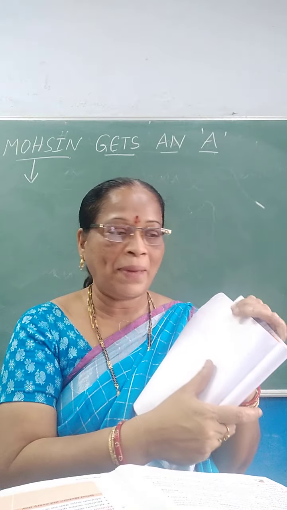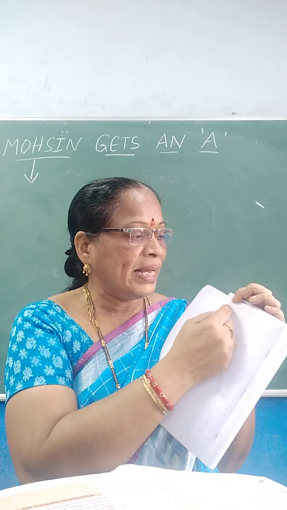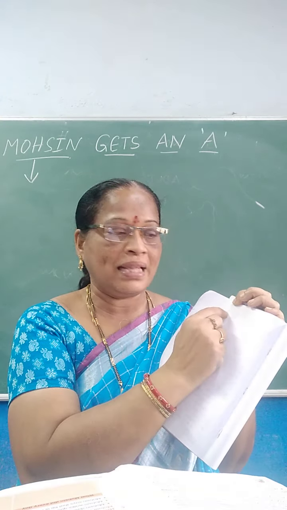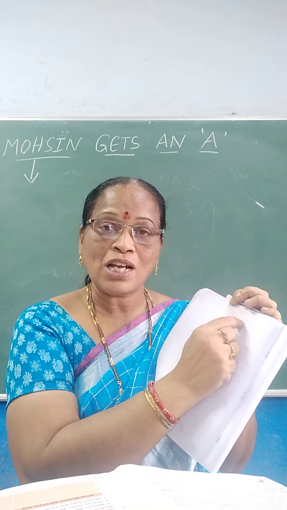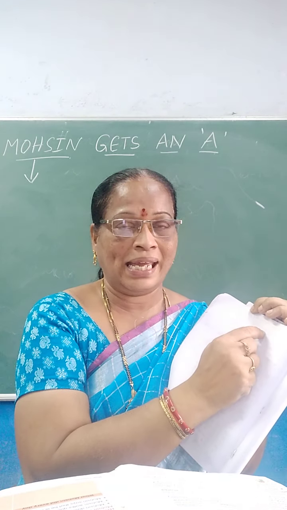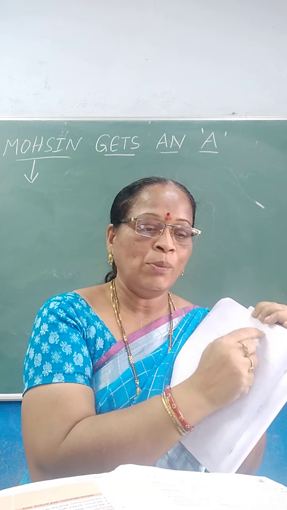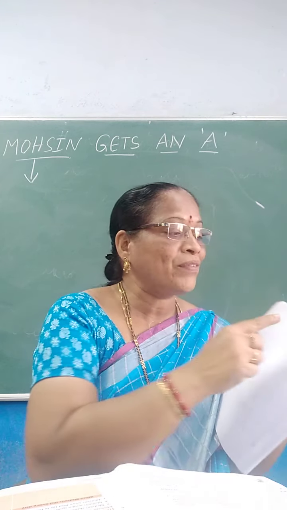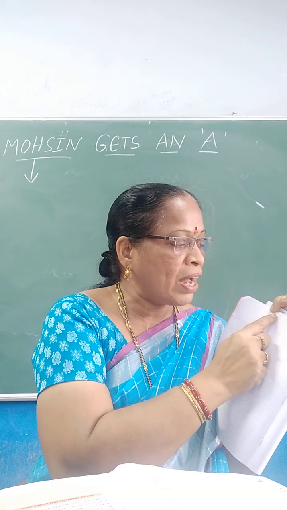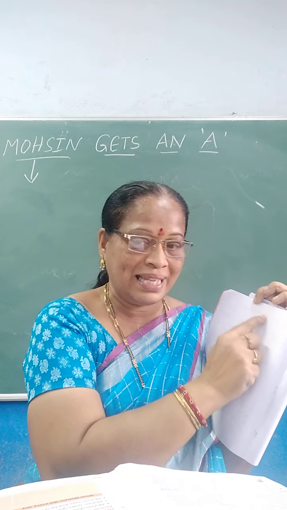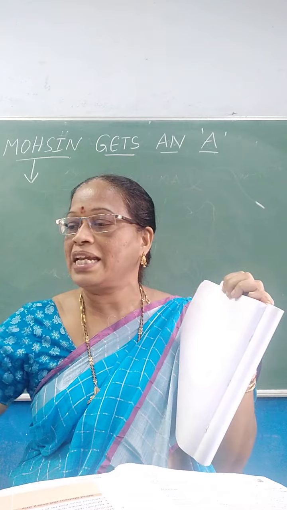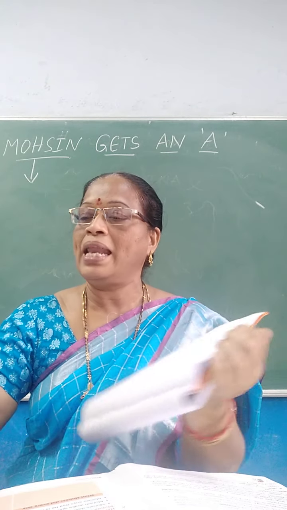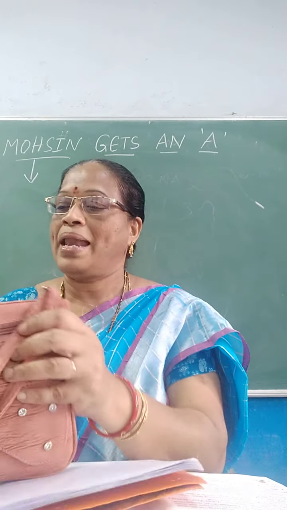After that, on one page he finds one big letter A, and that is also written with blue ink, blue color pen, isn't it? Now after that, what happened? At the top of the page, he finds one big letter A, written with blue color ink.